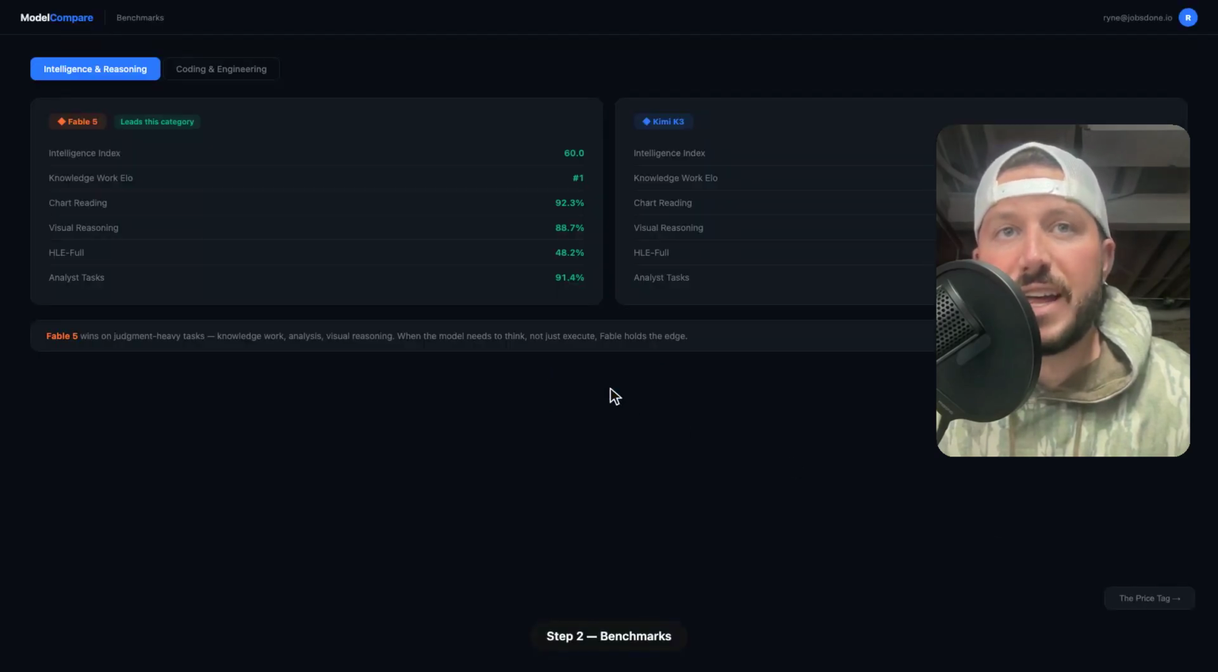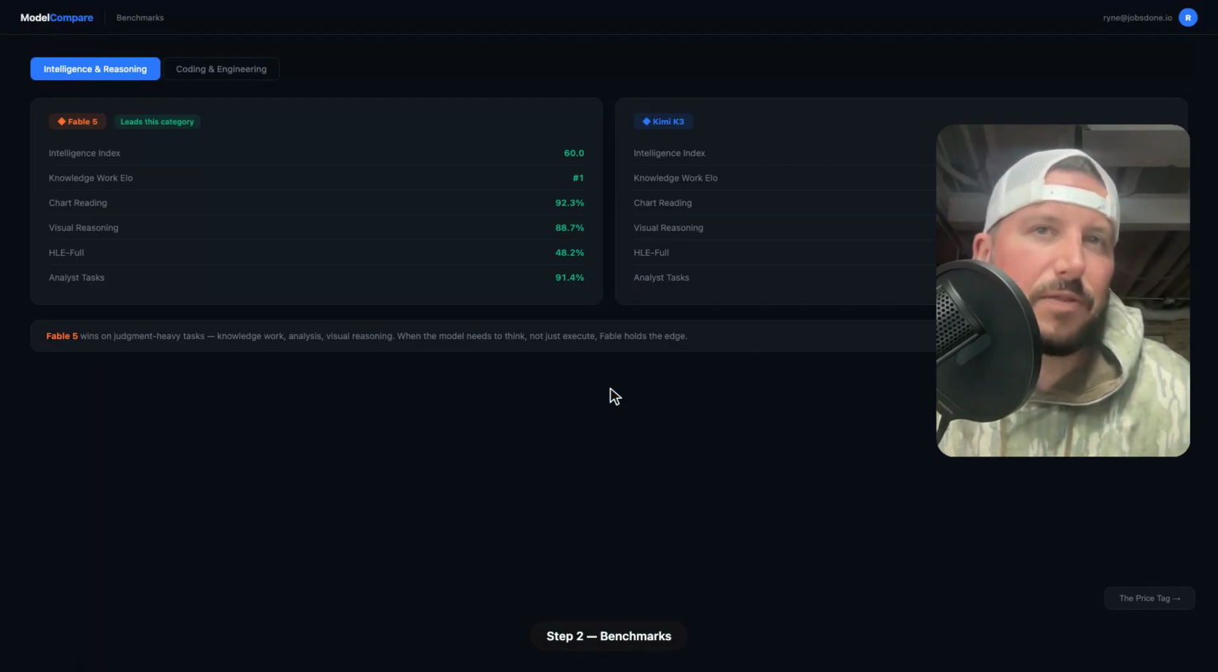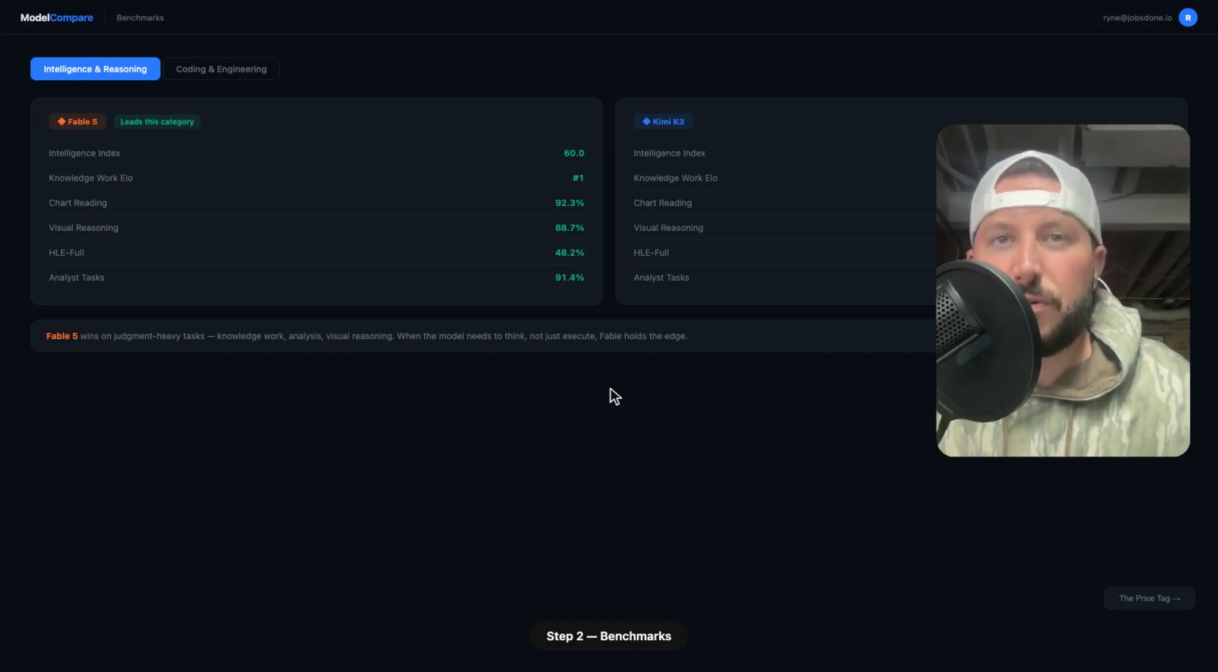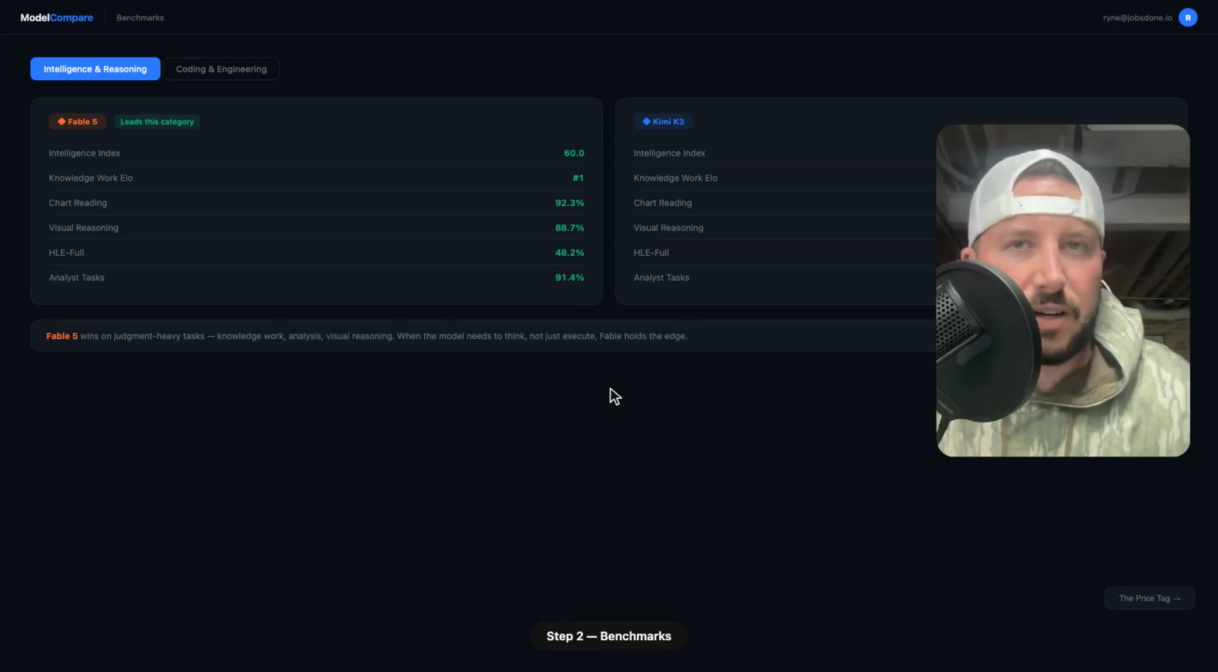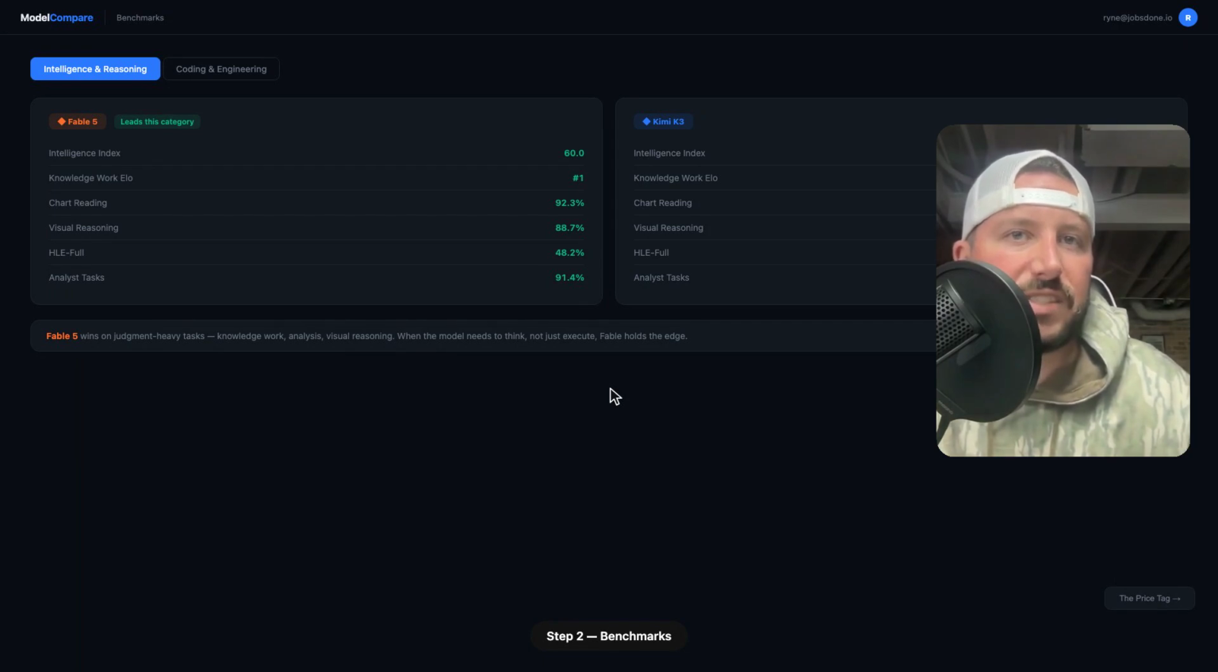On the Artificial Analysis Intelligence Index, Fable scores about a 60. K3 comes in at a 57. That's a 3 point gap. It's real, but it's not a canyon. Where Fable really pulls ahead is the hard judgment stuff: knowledge work, analyst tasks, chart reading, visual reasoning, anything where the model needs to think, not just execute.